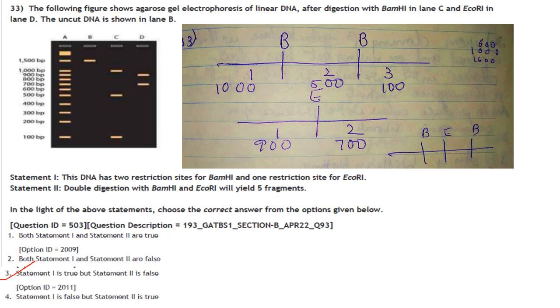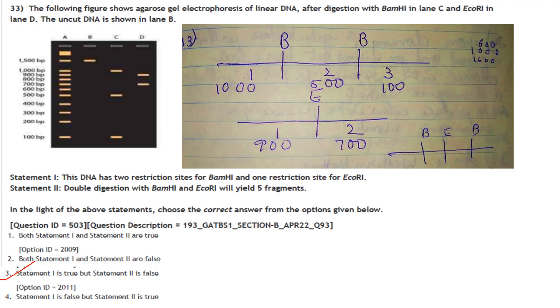Then next one. The following figure shows agarose gel electrophoresis of linear DNA after digestion with BamHI in lane C and EcoRI in lane D. The uncut DNA is shown in lane B. So the total size of the DNA is 1500 base pairs. These are the BamHI digestion products. These are the EcoRI digestion products.